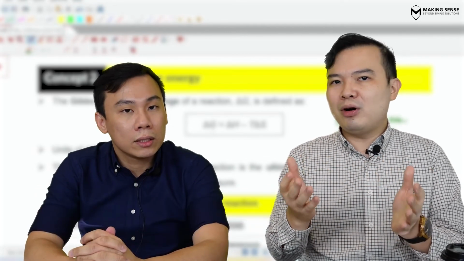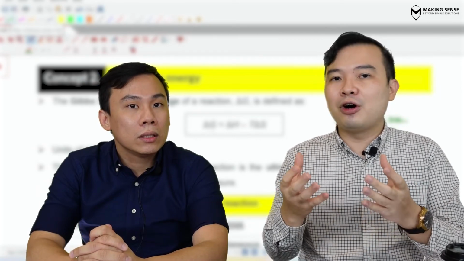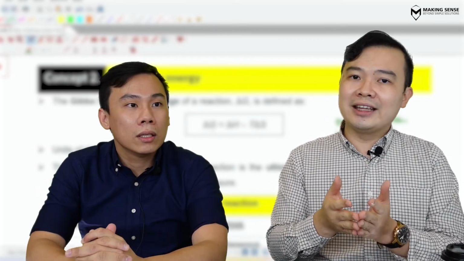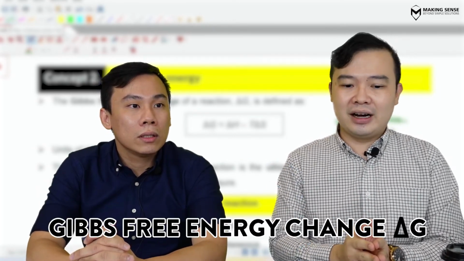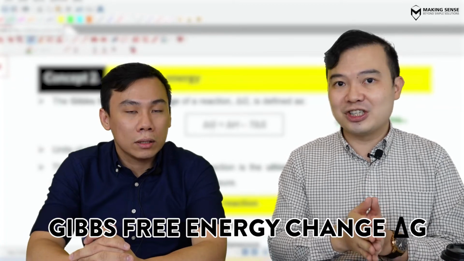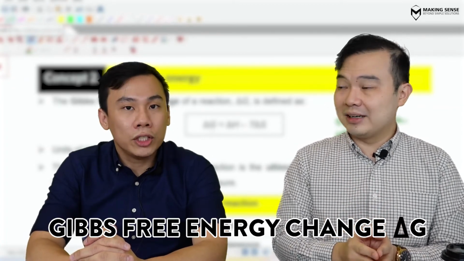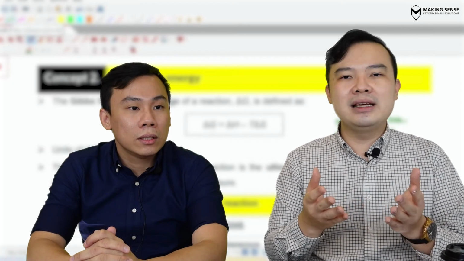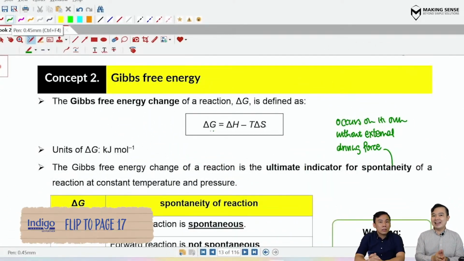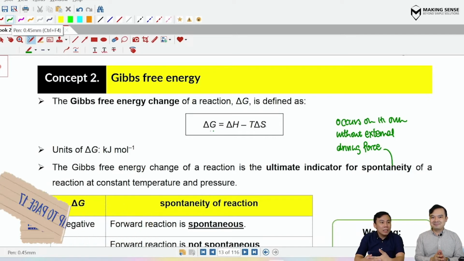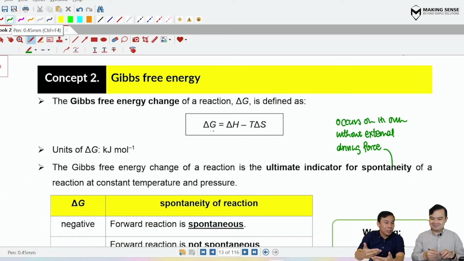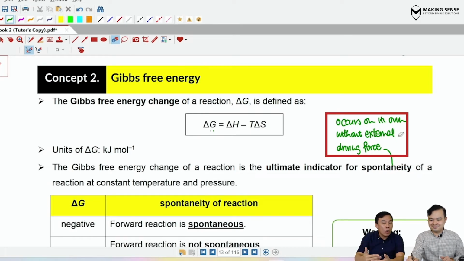So to group them all together, I think we would like to collectively call it a new energy term called the Gibbs free energy change, which is denoted by delta G. Ultimately, delta G is going to be the main indicator for spontaneity of a reaction. When a reaction is spontaneous, we mean that the reaction can occur on its own without an external driving force. You don't need to pump in any energy. It will just happen on its own.